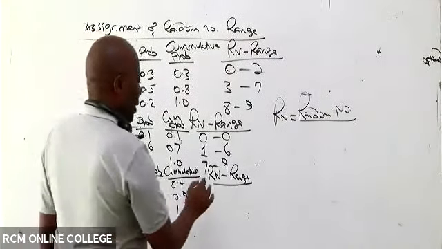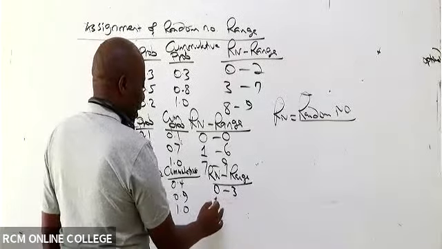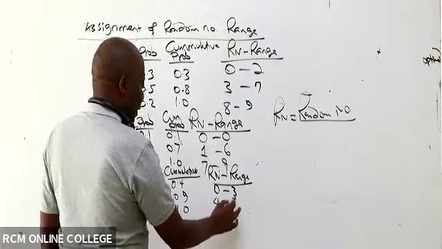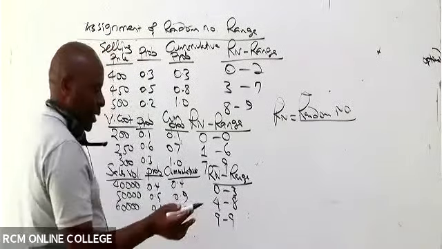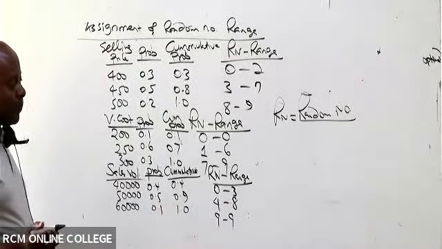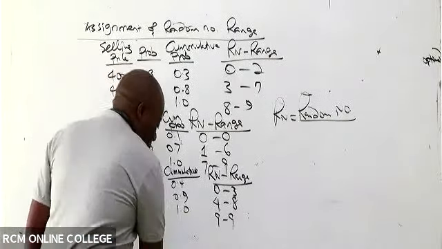So then this one will be 0 to what here, somebody? 3, 4 to 8, and then lastly, 9 to 9, or just 9, isn't it? Just 9.